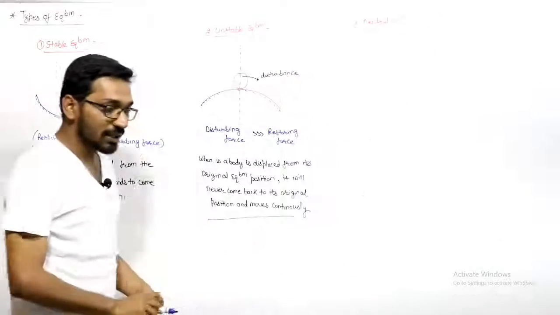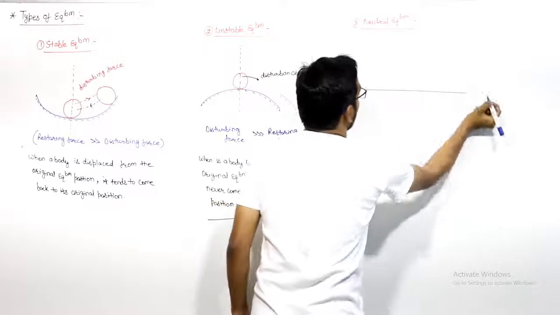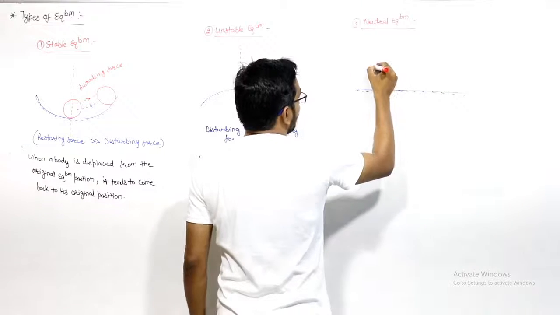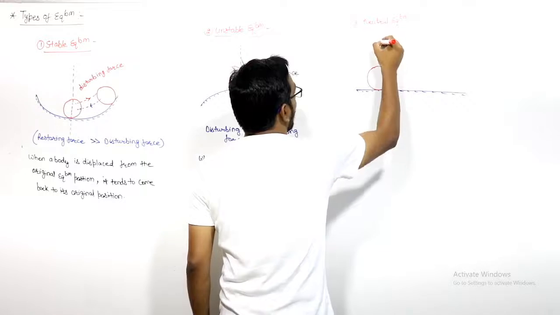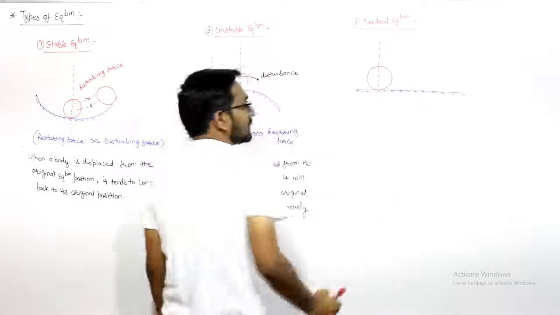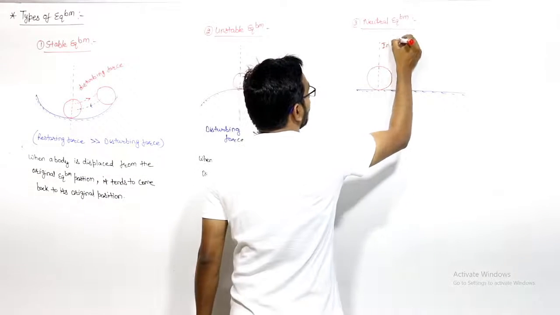Third one is your neutral equilibrium. Let us say we have this plane surface. On this plane surface, I have a ball. Let us say we have a spherical ball here. This is the initial equilibrium position of this ball. You can write initial equilibrium.